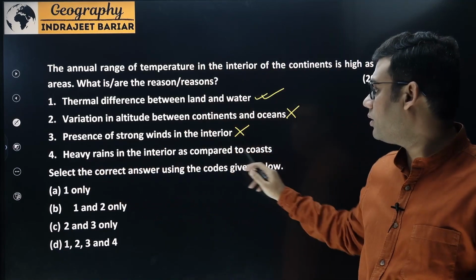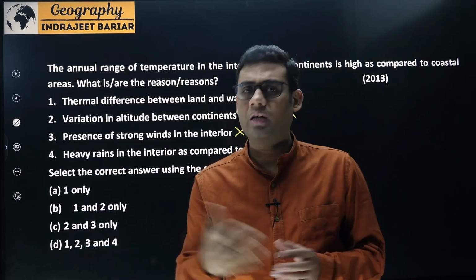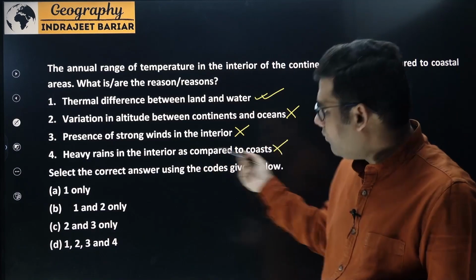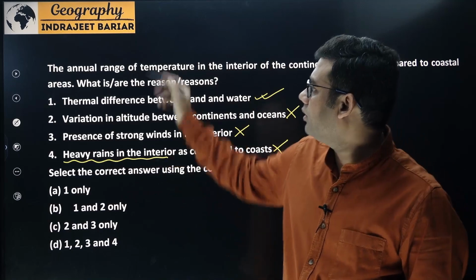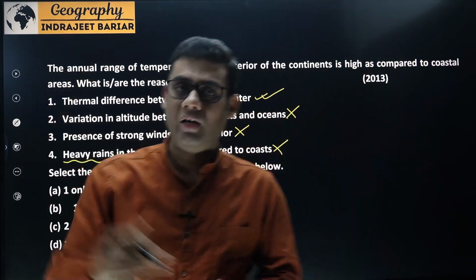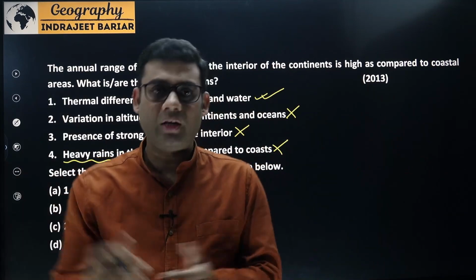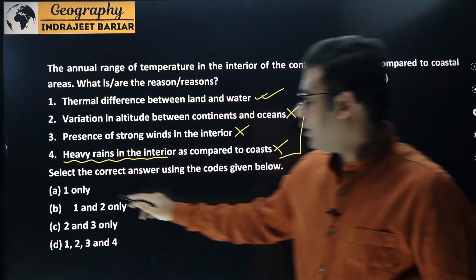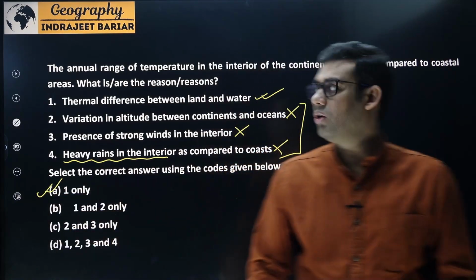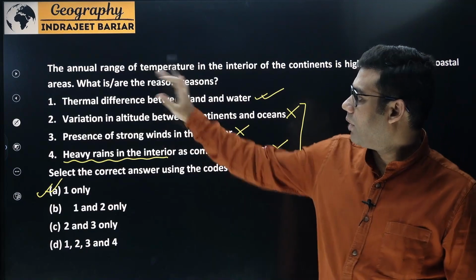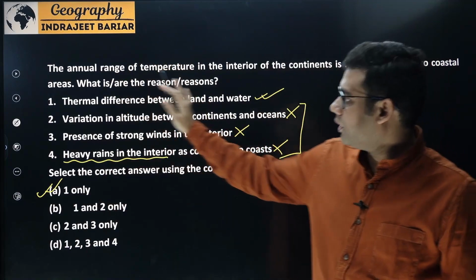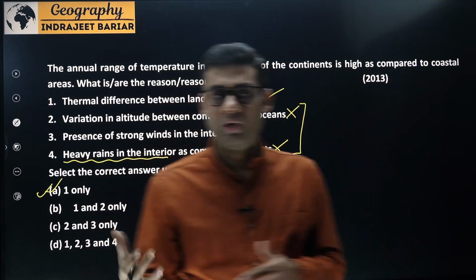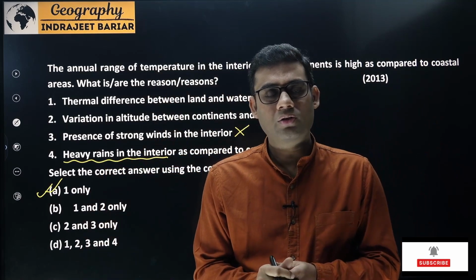And fourth, heavy rains in the interiors as compared to the coast. This again cannot be a thumb rule. And anyway, if there is heavy rain in the interiors, then the temperature cannot rise abruptly, and the range of temperature would not be that high. So I find that all these three statements are incorrect. So my answer becomes A, that is 1 only. So to this question about maritime versus continentality, the answer is the thermal difference between land and water, which causes higher contrasts in temperature, or a higher range of temperature, in the interiors of the continents.